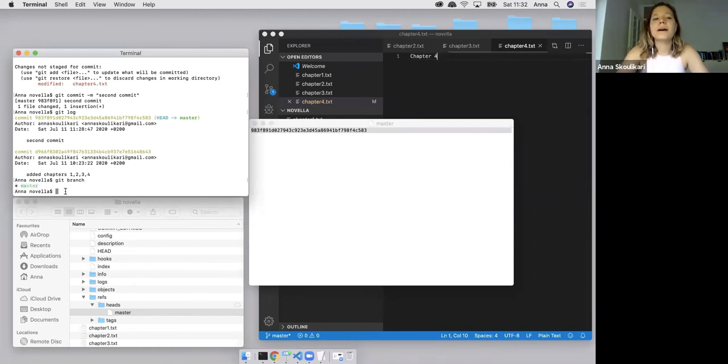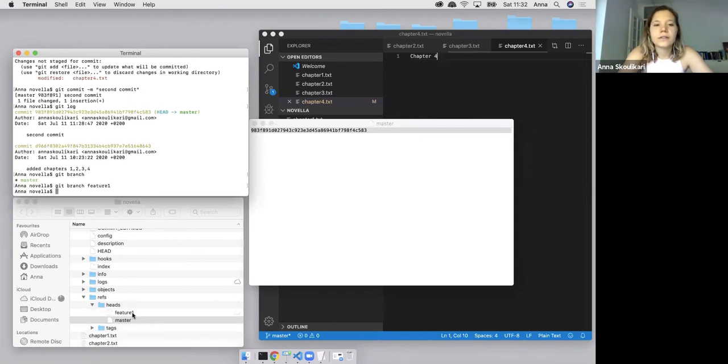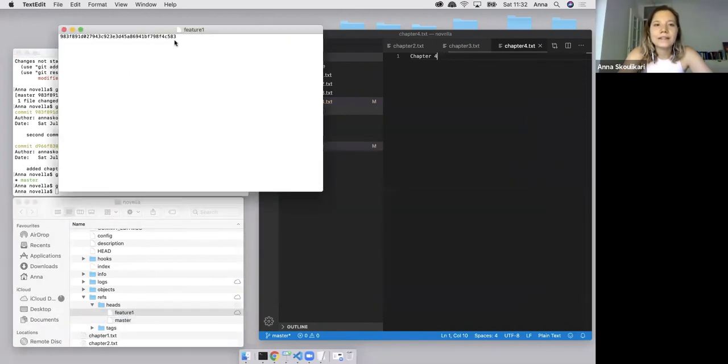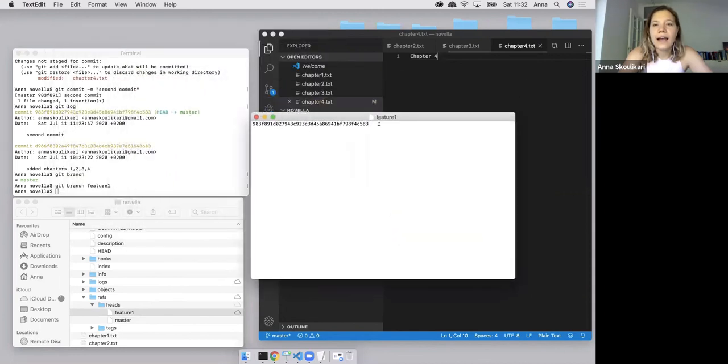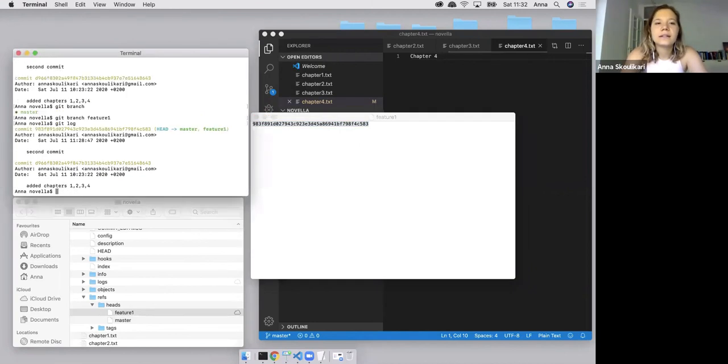If we want to make another branch, we use the git branch command again, and we pass in the name of a branch that doesn't yet exist. In this case, I'm going to call it feature 1. When I press enter, we're going to see that another file is created here. Let's see what's inside this file. Once again, another hash. And if I do a git log now, we're going to see that feature 1 and master both point to this latest commit.